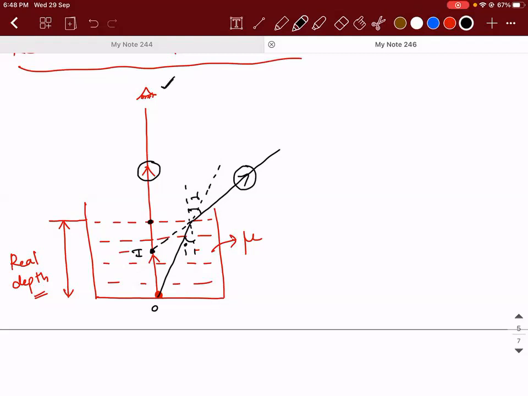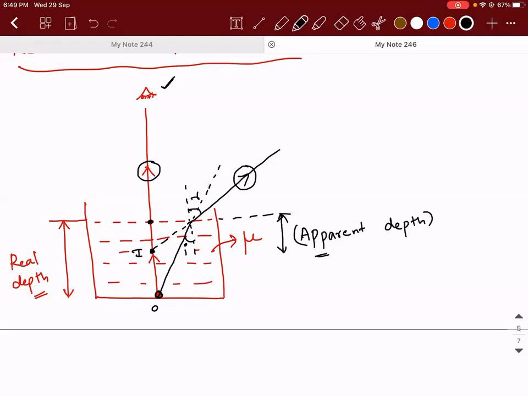What I'm trying to say is actually the object is placed at this point, correct? But where is the image located? Means the image I'm trying to talk about is where your eye will actually feel that the object is there. Actually, the object is at O only, but your eye will feel as if the object is at point I. And if you measure the depth from the surface, this is what we call apparent depth. Am I clear?